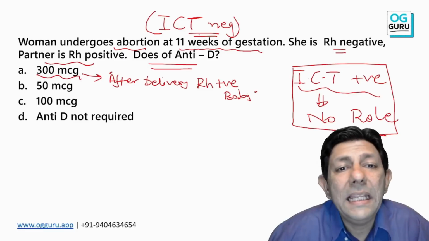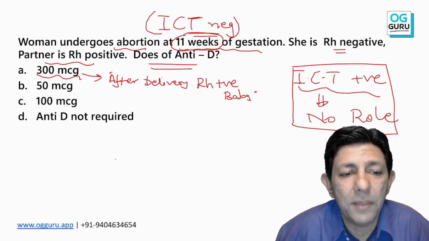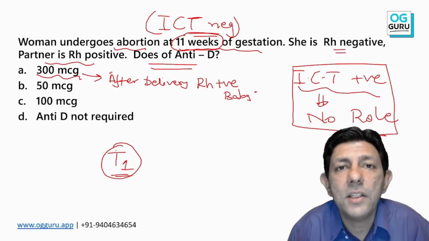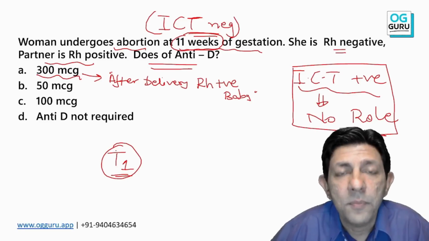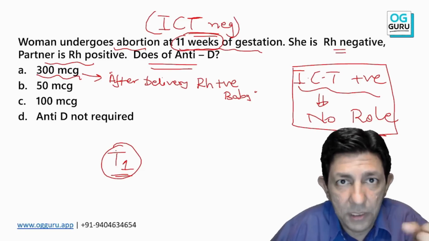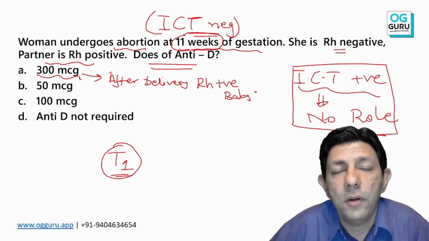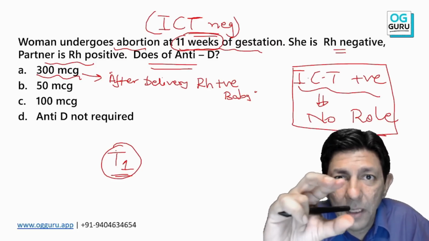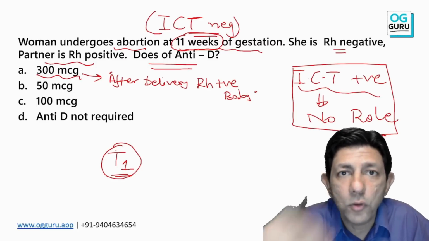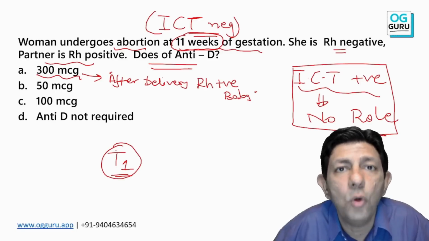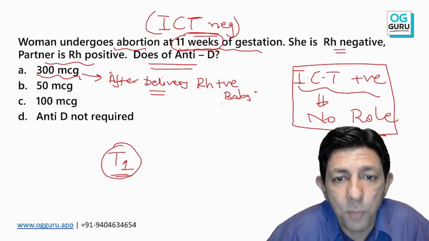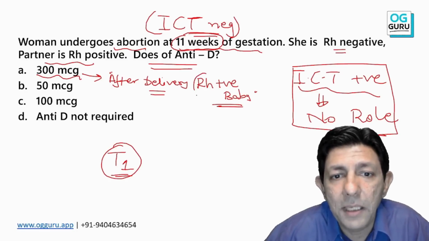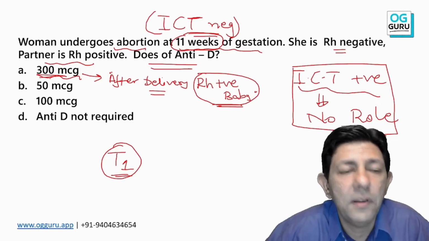But now anything in the first trimester, 11 weeks, that means first trimester. Please understand, this is based on the assumption that the baby which I suck out in MTP is Rh positive, because prevention is better than cure. So you have to assume, because the baby we suck out in MTP or the abortion that has happened, is it possible to do its blood group? No. After the baby is born, after delivery, we can do the baby's blood group. And if the baby is Rh positive, I will give anti-D.